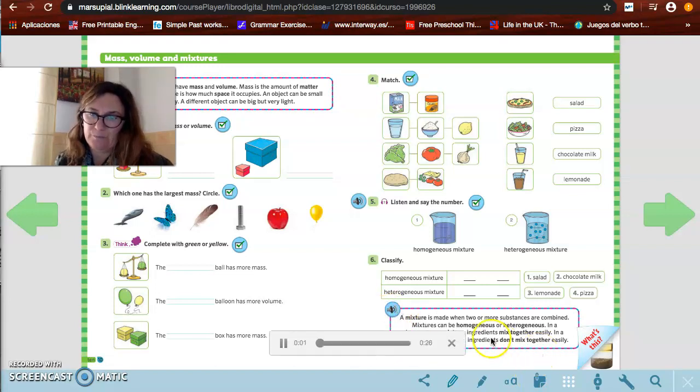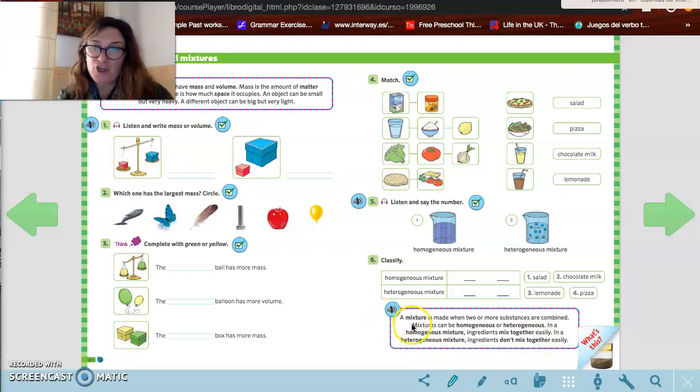Page 11. A mixture is made when two or more substances are combined. Mixtures can be homogeneous or heterogeneous. In a homogeneous mixture, ingredients mix together easily. In a heterogeneous mixture, ingredients don't mix together easily.